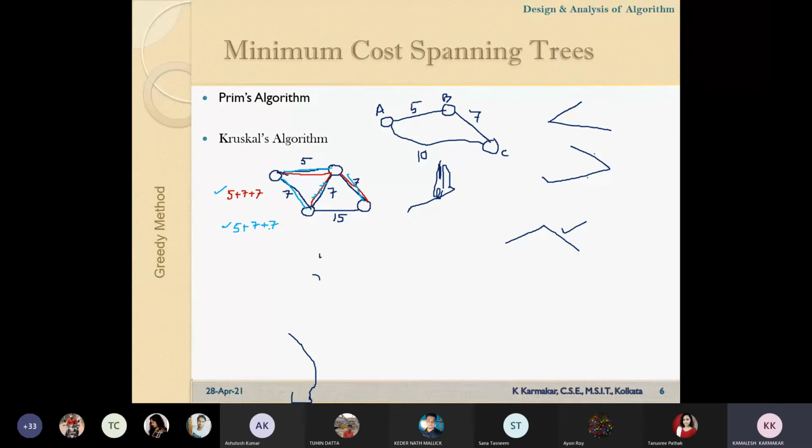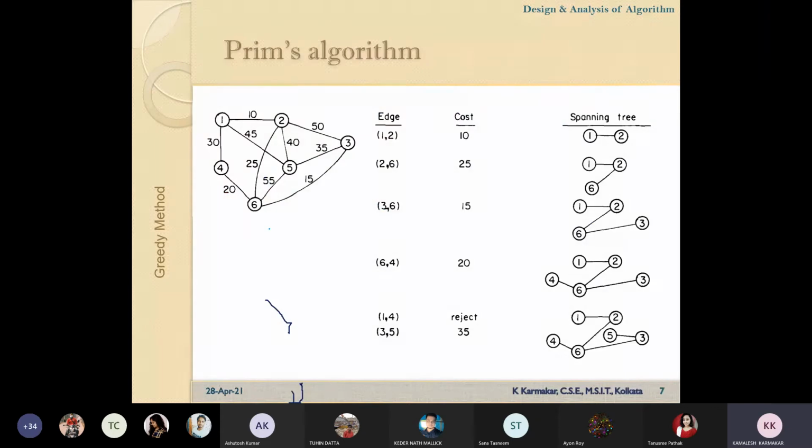As we have discussed in case of the fractional knapsack problem, the algorithm is a greedy approach. We can solve the problem using a greedy approach, and the solution is an optimal solution. In minimal spanning tree, if we apply any one of these algorithms, we will get an optimal solution, but the approach is greedy again. Okay, so coming to this discussion, how Prim's algorithm works.